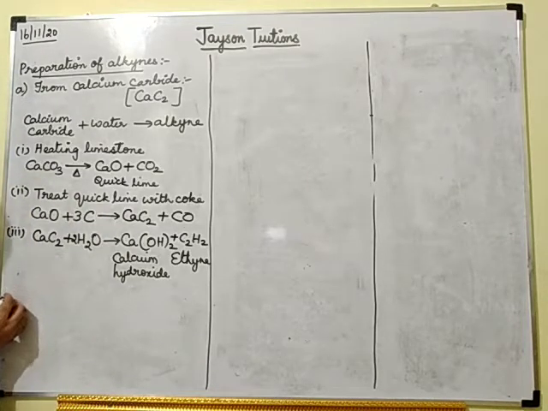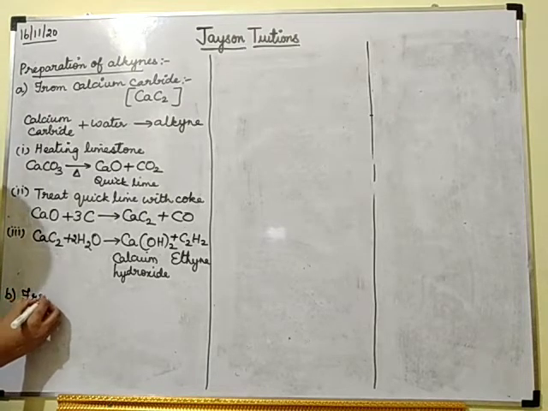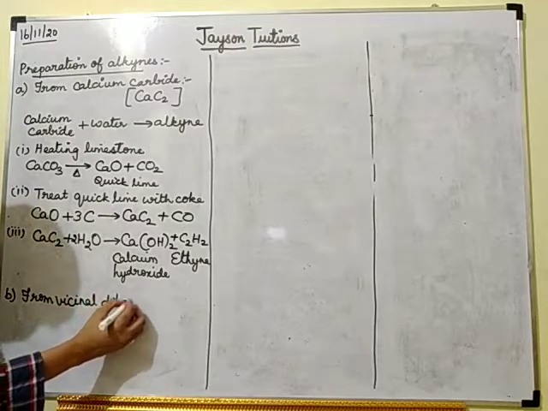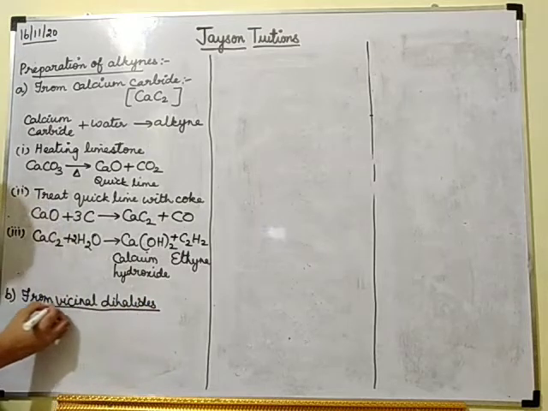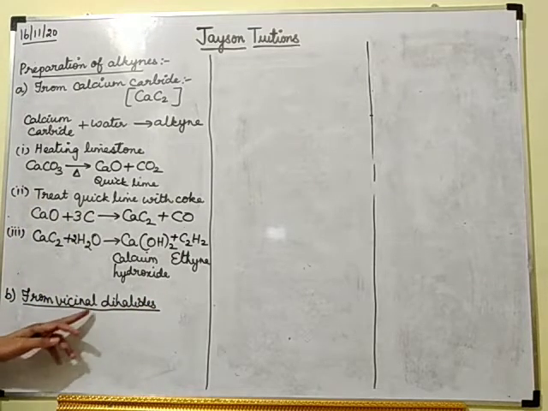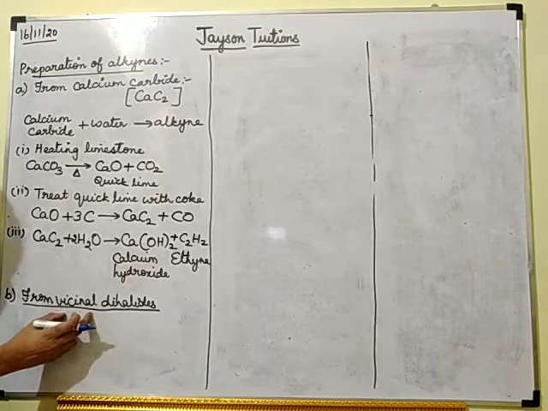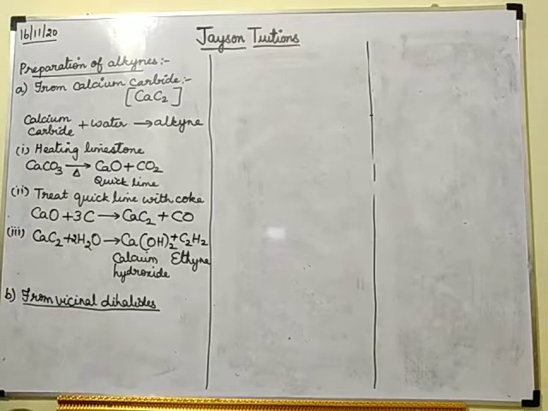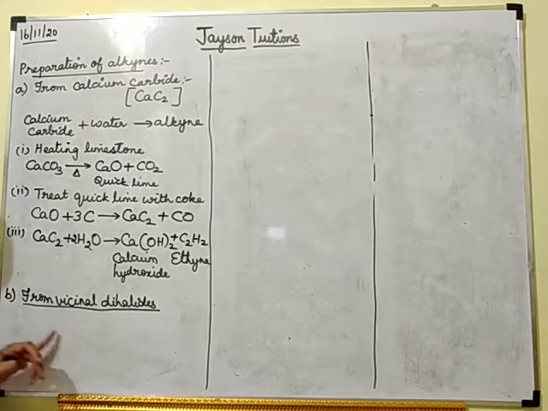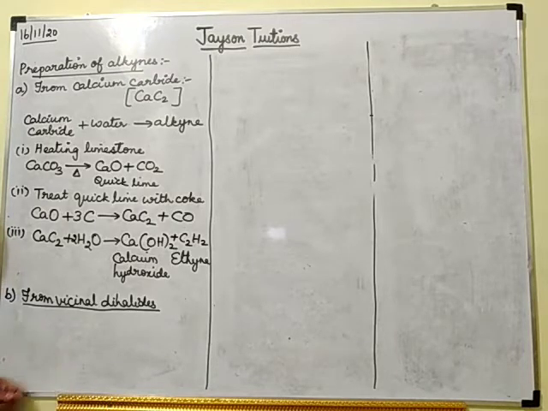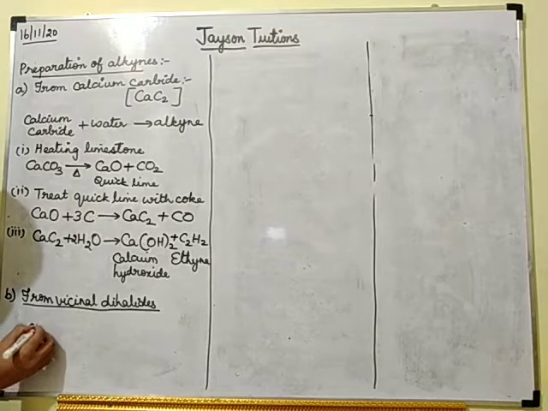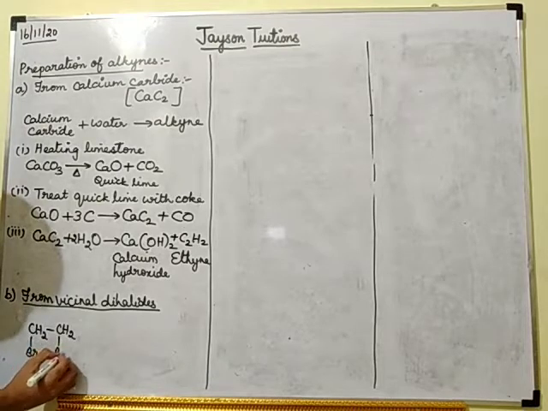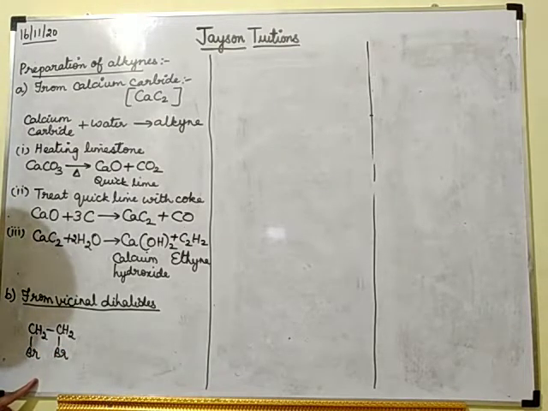Okay. So now the second method, from vicinal dihalides. Vicinal dihalides. Vicinal means what? Next carbon. Next carbon means we will call it vicinal. Dihalides means 2 halogens will be attached to next carbon. So like this, for example, CH2Br single bond CH2Br. So this is an example for a vicinal dihalide.